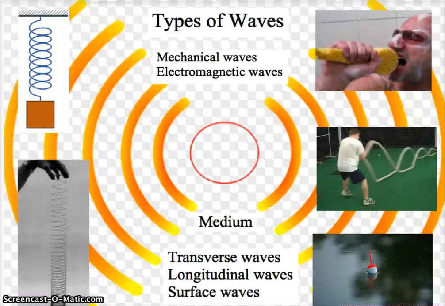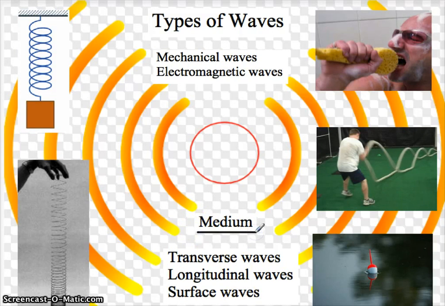Let's talk about what a wave is and types of waves. Waves are disturbances that carry energy through matter or space. Most waves are going to travel through some kind of medium.